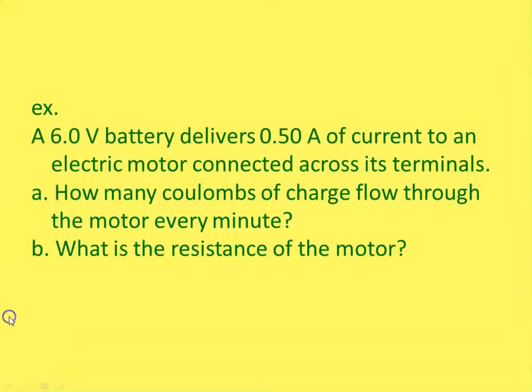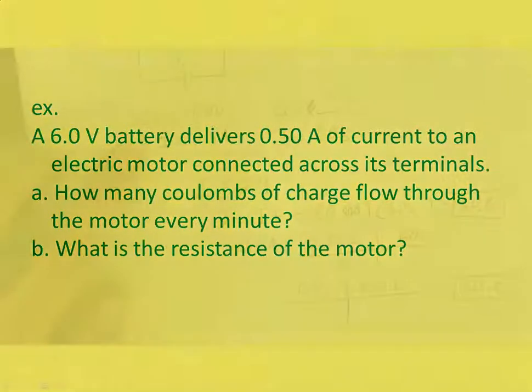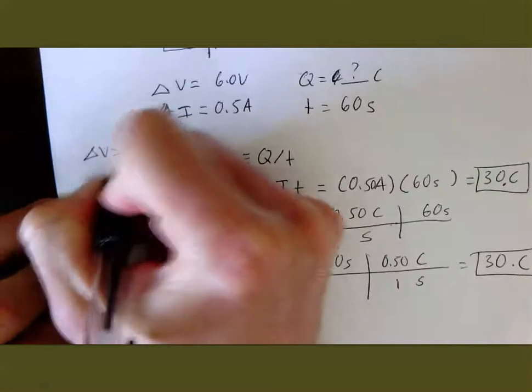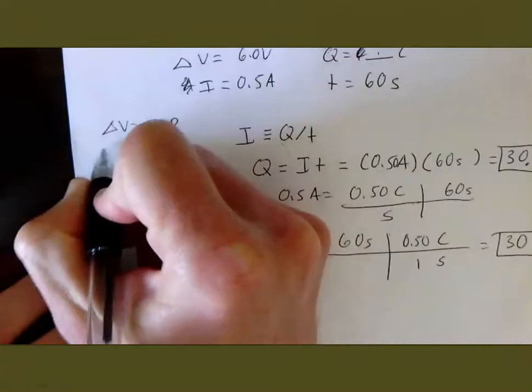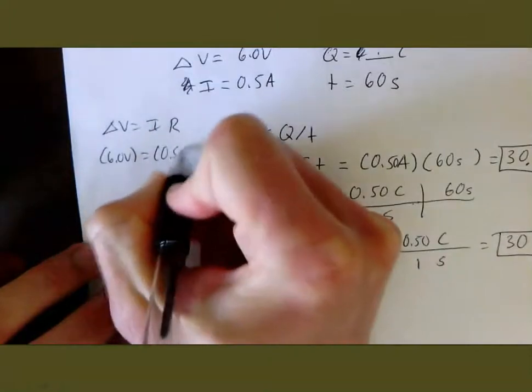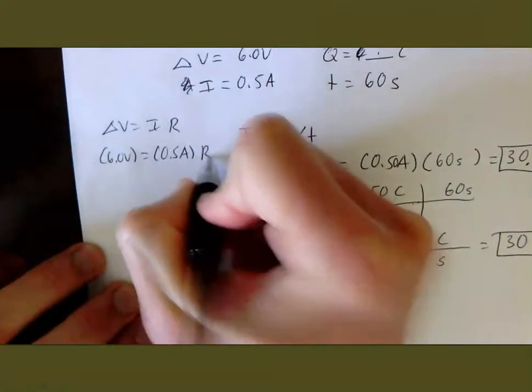Okay, and the last question we will do here is, what is the resistance of the motor? They already gave us delta V, and they already gave us I, the voltage and the current. So if we go back to the paper here, delta V is I times R, and 6 volts equals half an amp times I don't know.